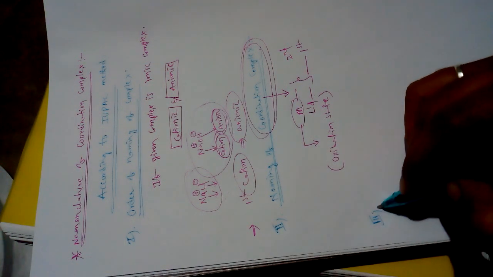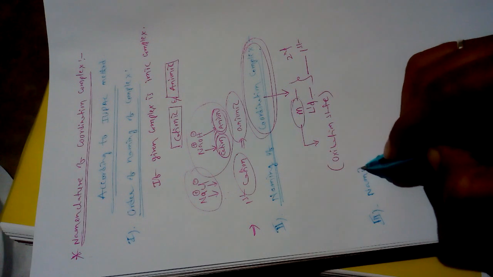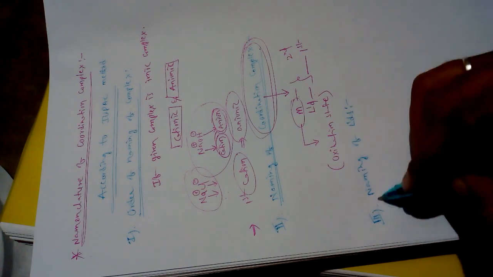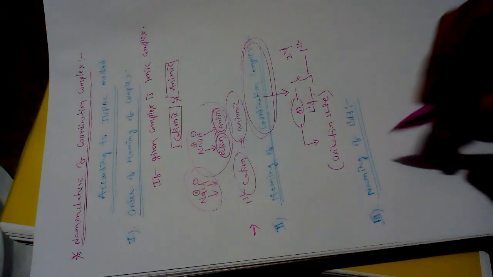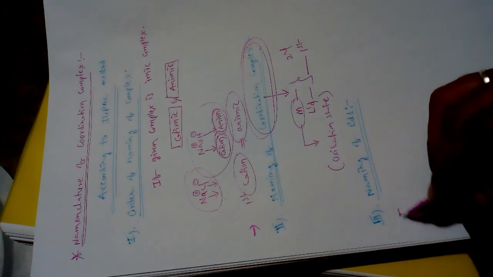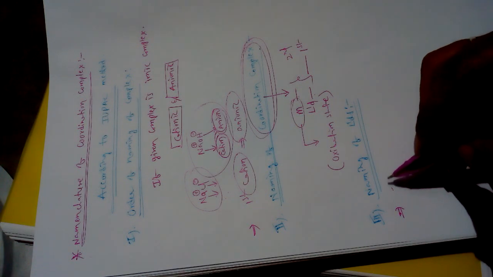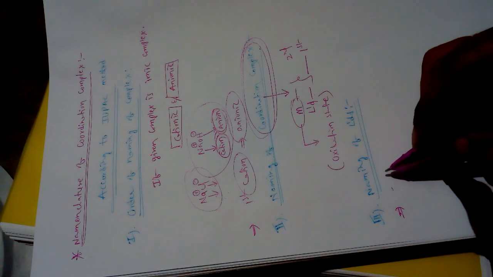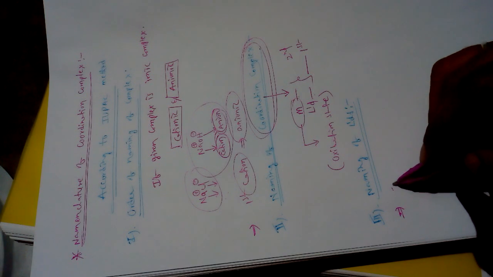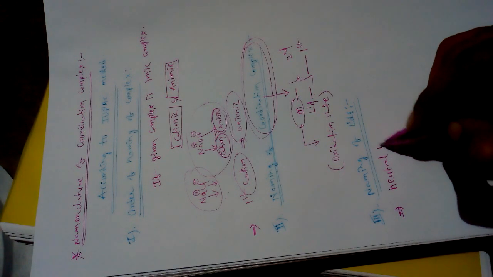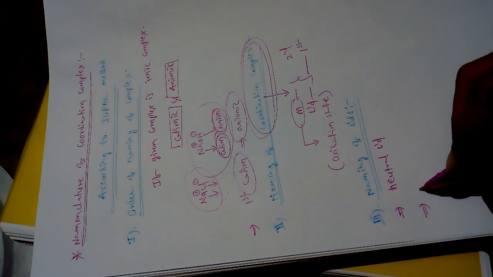Then we have to write the naming of ligands. Most neutral ligands are named as they are in organic and inorganic chemistry. For neutral ligands, there is no argument or discussion. The discussion is only about positive and negative ligands.